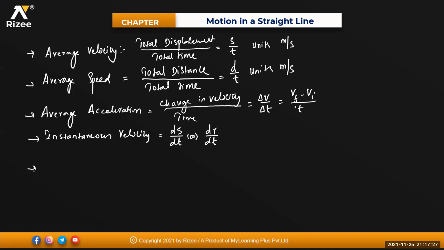The same way, if I'm talking about instantaneous acceleration, instantaneous acceleration means what, beta? Rate of change of velocity.